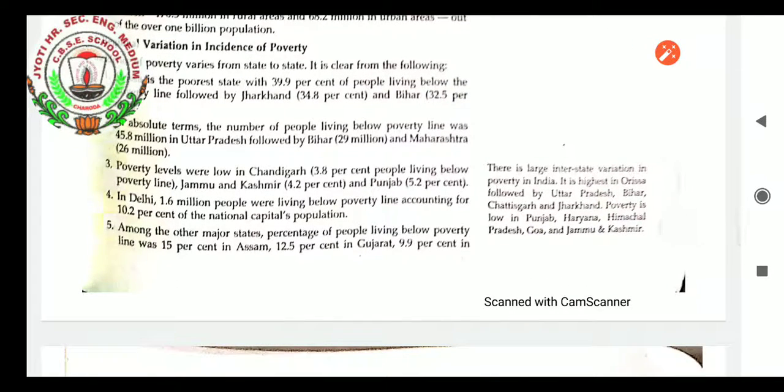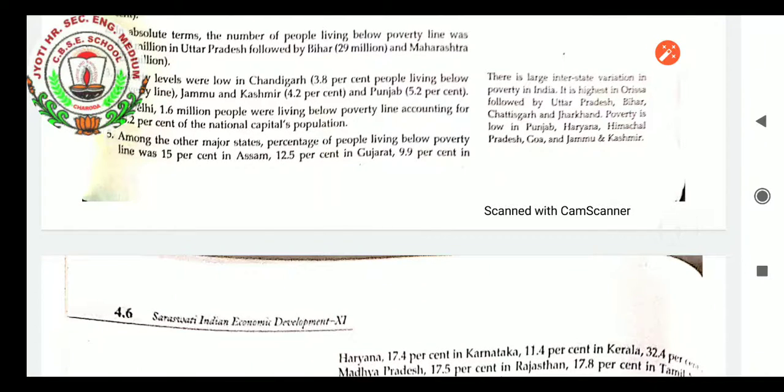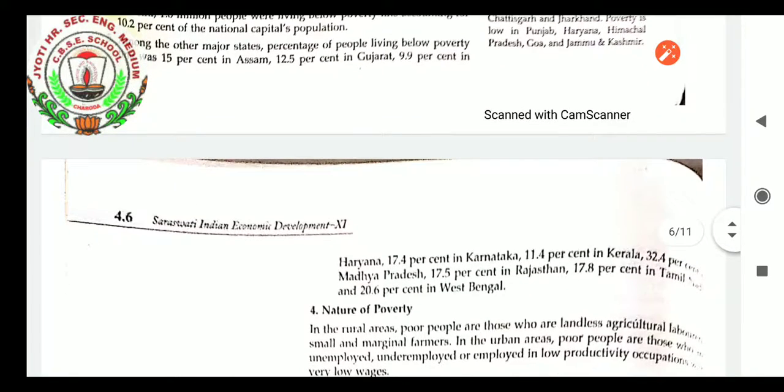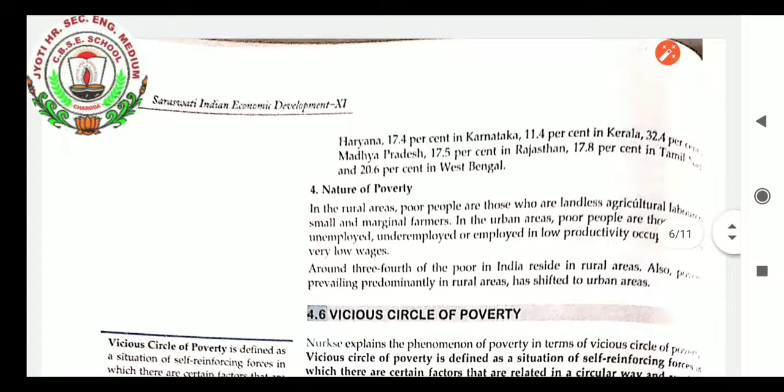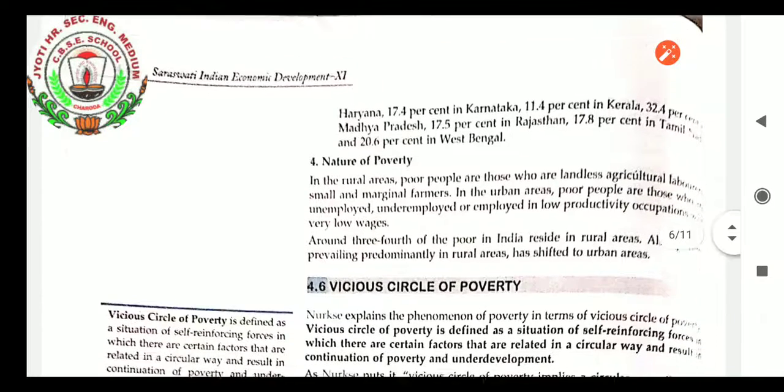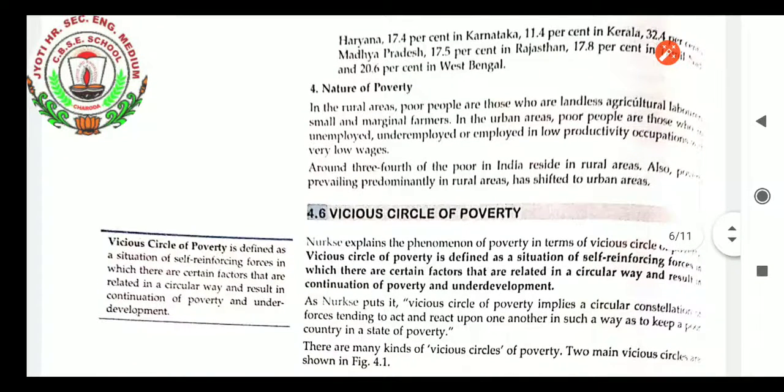Poverty levels were low in Chandigarh, with 3.8% of people living below the poverty line, Jammu and Kashmir 4.2% and Punjab 5.2%. In Delhi, 1.6 million people were living below the poverty line, accounting for 10.2% of the national capital's population. Among the other major states, the percentage of people living below the poverty line was 15% in Assam, 12.5% in Gujarat, 9.9% in Haryana, 17.4% in Karnataka, 11.4% in Kerala, 32.4% in Madhya Pradesh and 17.5% in Rajasthan.